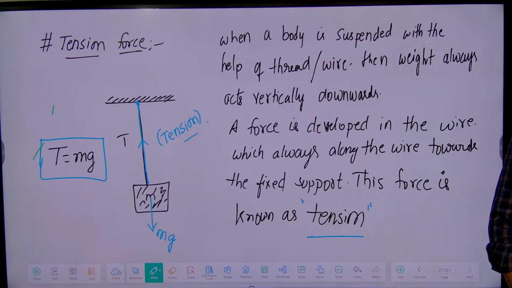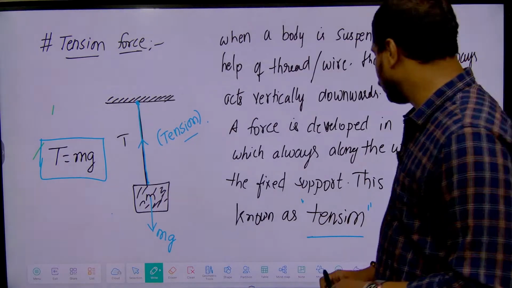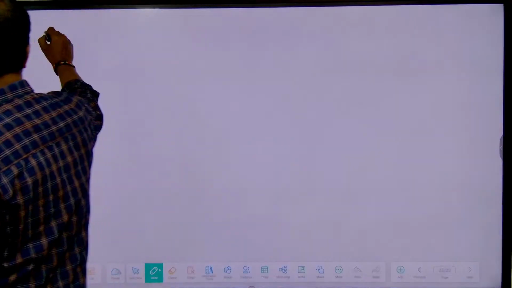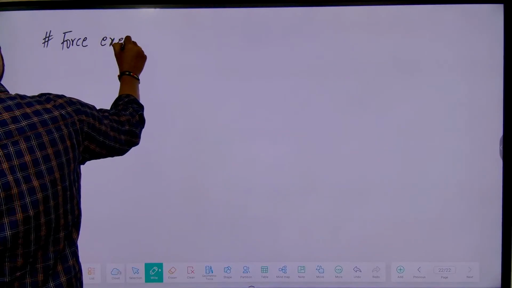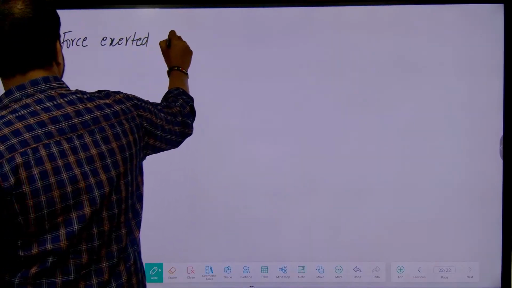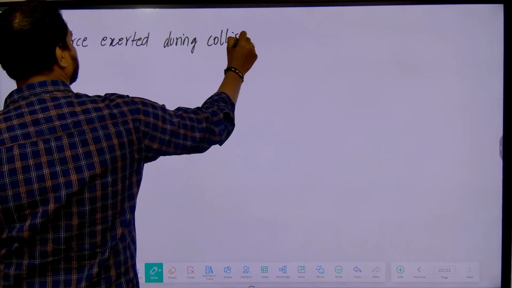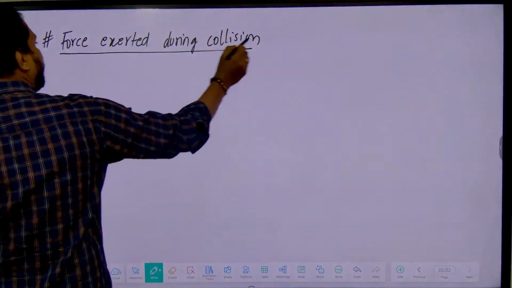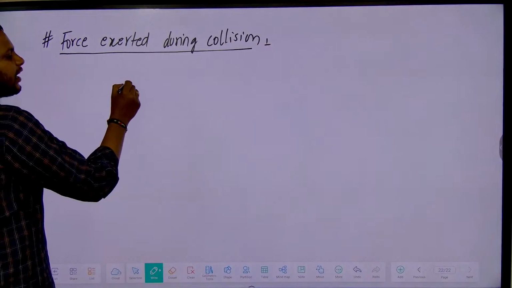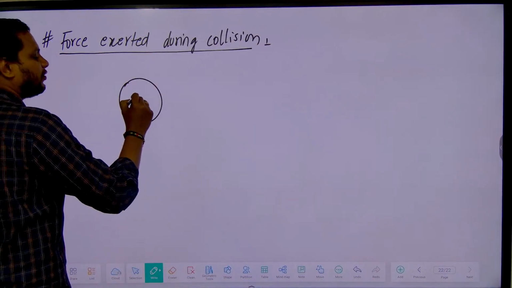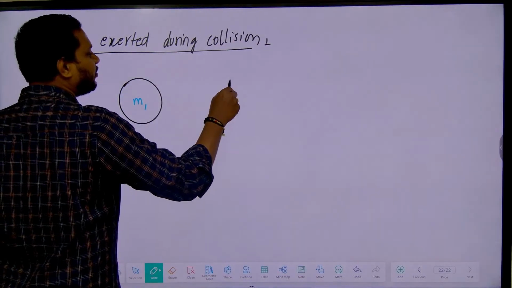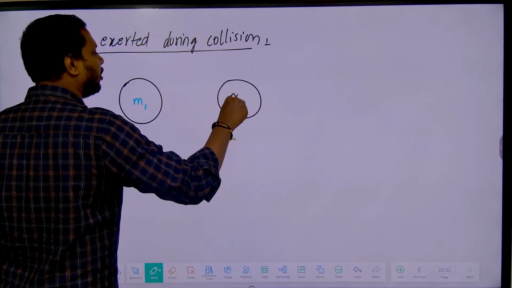Okay, that is force exerted due to the collision. So the next topic is force exerted during collision. Now see, suppose I take one body of mass m1 and a second body of mass m2.